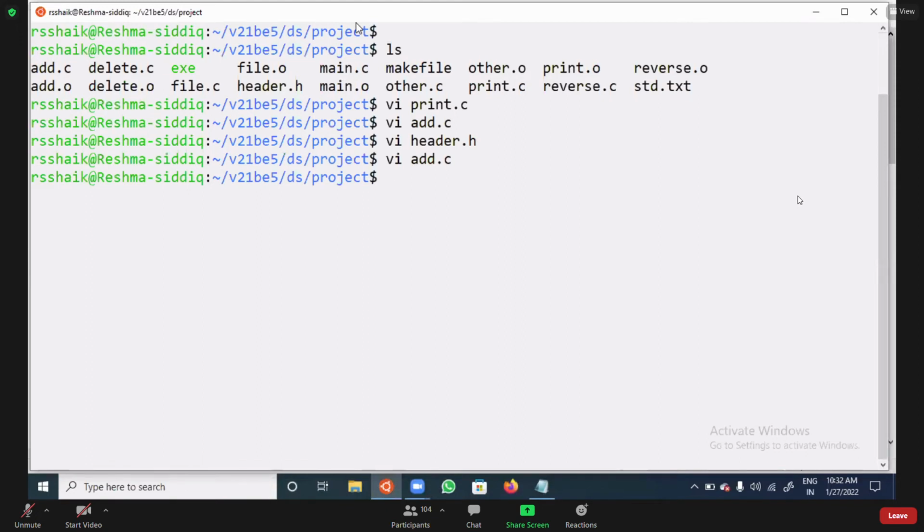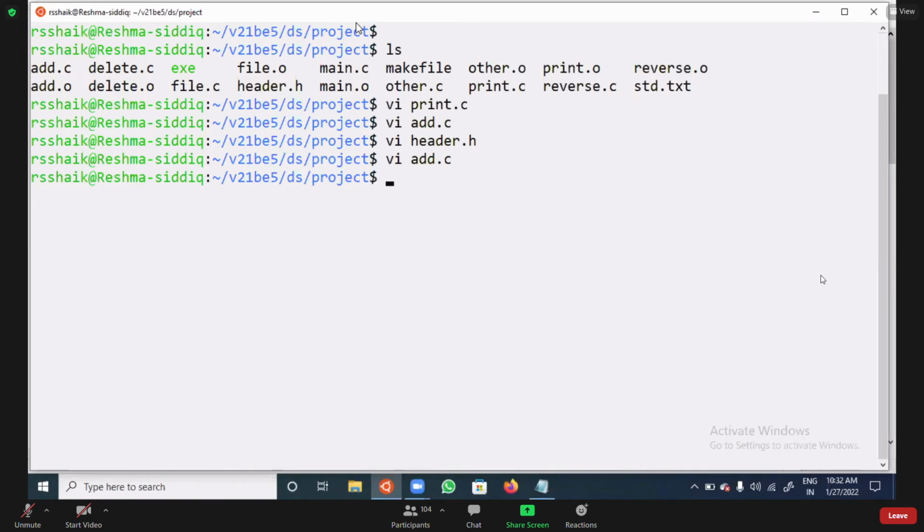How many .c files did I modify? Two files. One is add.c and one is print.c. In print.c I printed some stars, and in add.c I gave some enters. Only two files I modified.